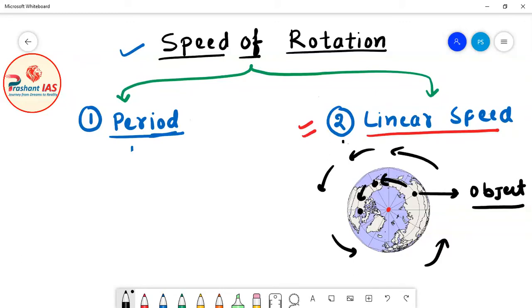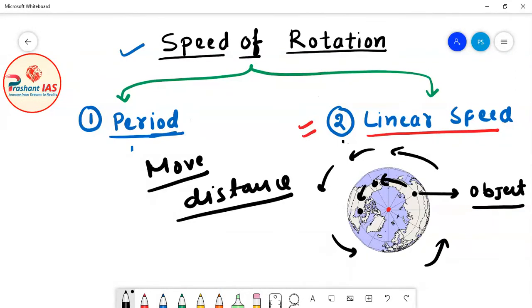Now friends, whenever any object moves, it will also cover some distance. This is a very simple thing: when any object moves, it covers some distance. For example, if you go to Delhi from your hometown, then definitely you will cover some distance, and in covering that distance you will consume some time.